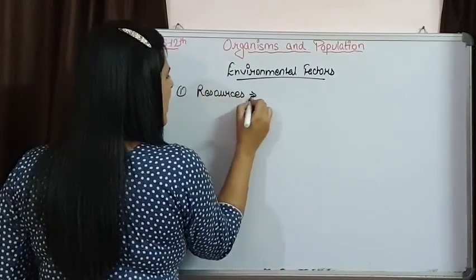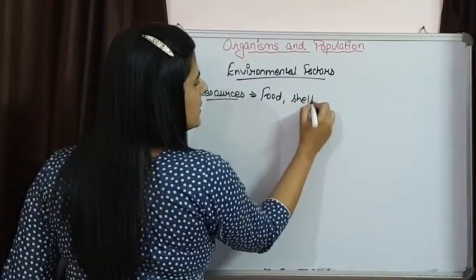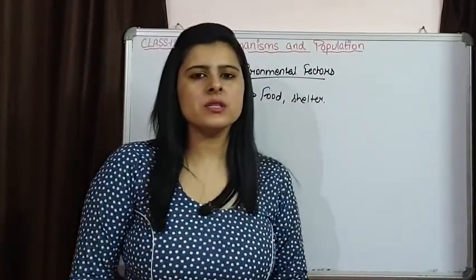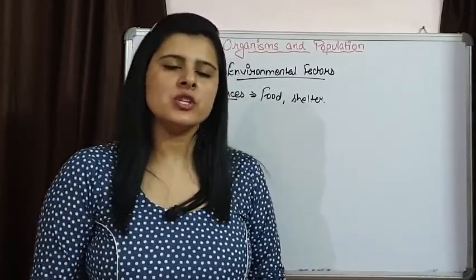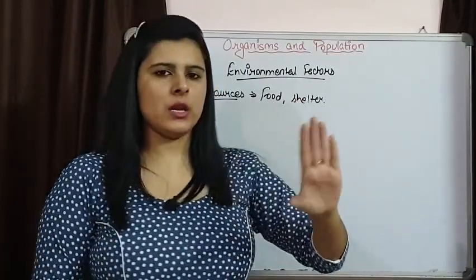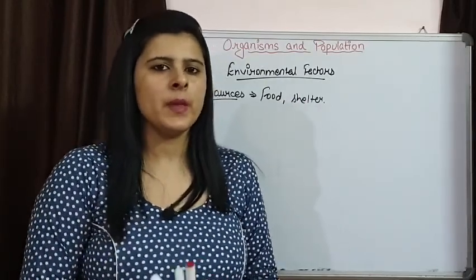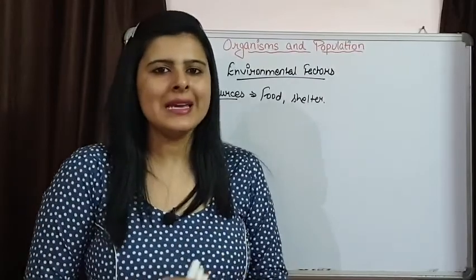In resources we are talking about food and shelter. We simply know the more the resources present, the more will be the population size and population density. So, as long as the organisms are getting the resources, reproduction is going to be more, birth rate is going to be more, and population size is going to increase.